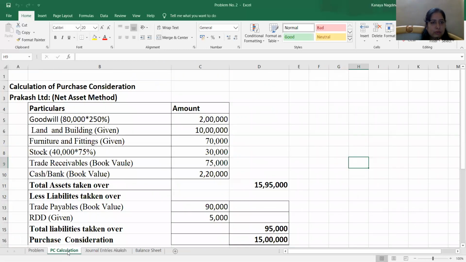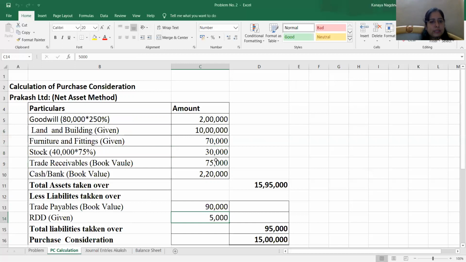We will see here the calculation of purchase consideration by net asset method. Goodwill 80,000 multiplied by 250%, that is 2 lakh, is the amount of goodwill. Land and building figure is given in the adjustment, 10 lakh. Furniture and fittings figure is given, that is 70,000. Stock is taken over at 75% of the book value, that is 30,000. Trade receivables are taken over. Here we mention the book value, and RDD we are going to mention as a liability.